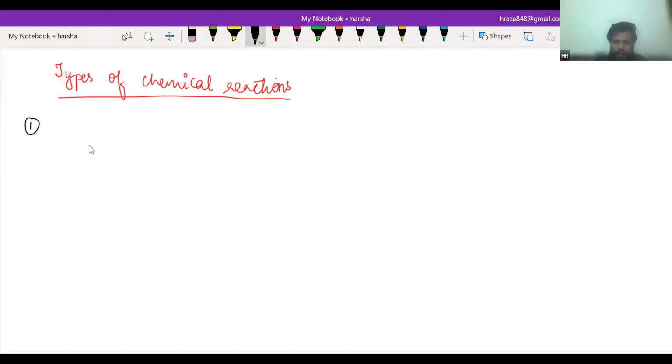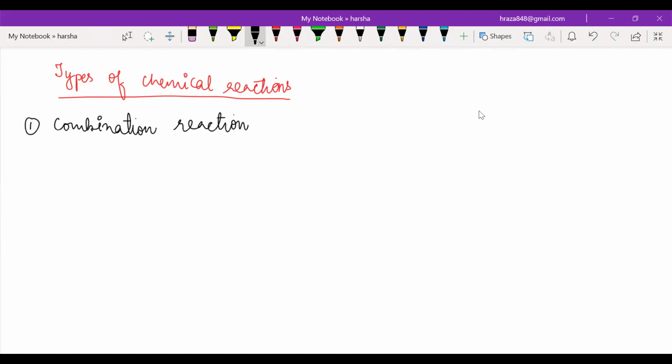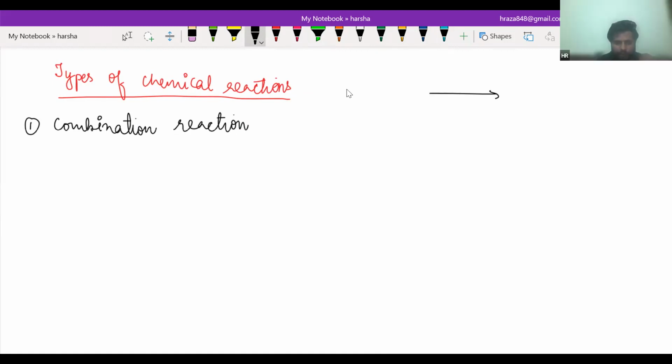The first type of chemical reaction is the combination reaction. What does it tell you? Combination reaction means when two or more reactants combine. You know that on the left hand side, whatever is written is called a reactant, and on the right hand side, whatever is written is called a product.